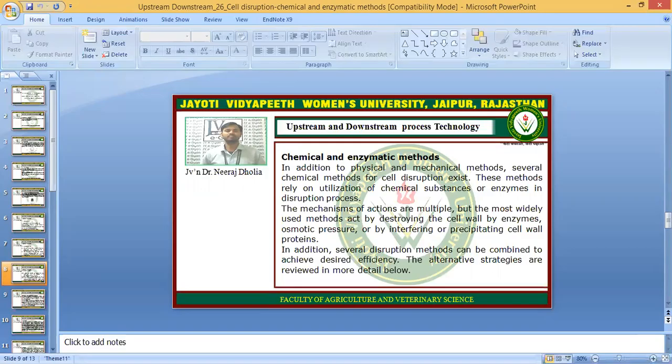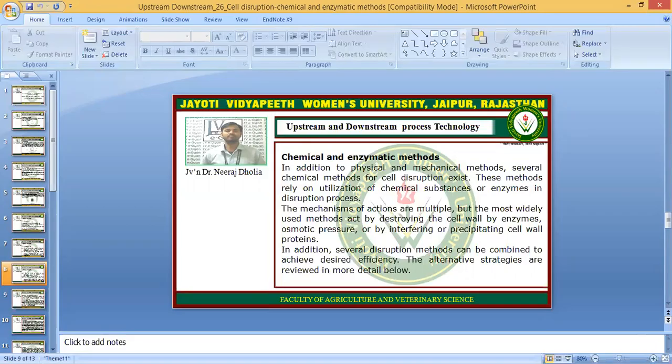The mechanisms of action are multiple, but the most widely used methods act by destroying the cell wall by enzymes, osmotic pressure, or by interfering with or precipitating cell wall proteins. According to which chemical or enzyme you are using, the mechanism is slightly different.